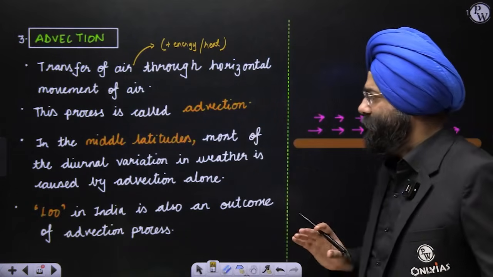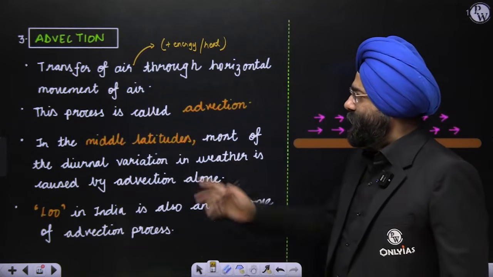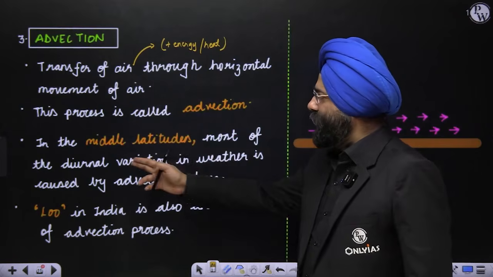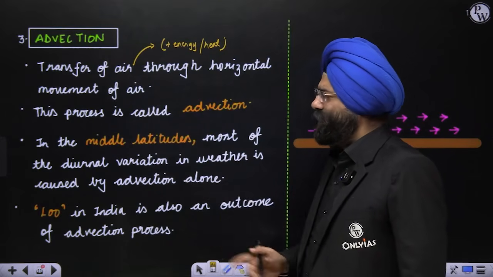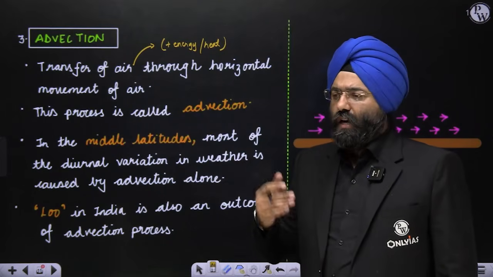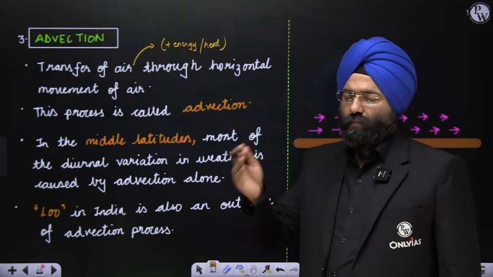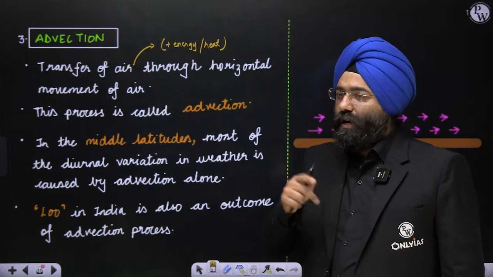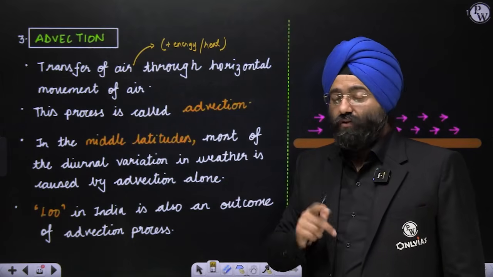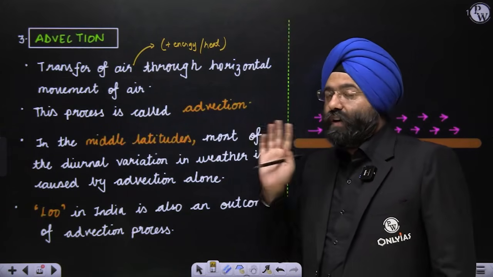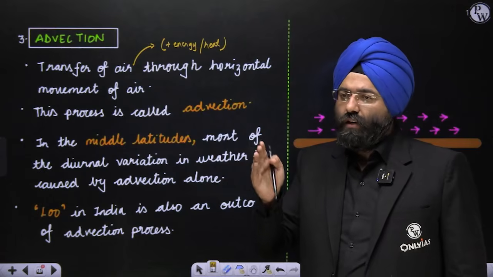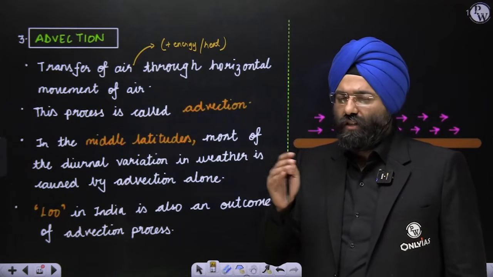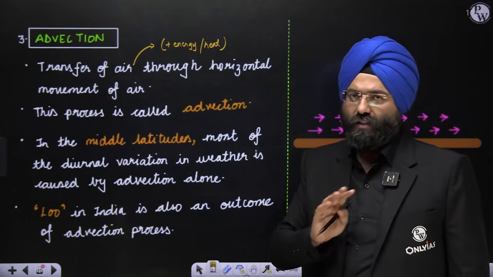Now please remember, there are certain things that are being mentioned here. In the middle latitudes, most of the diurnal variation in weather is caused by advection. There are various regions, particularly in the middle latitude, where whatever diurnal, meaning day and night variation, happens, there is a great impact of the advection, that is the wind movement that is taking place. So that is why they also occupy a very important position with respect to heating or modifying the temperature or the energy changes that take place in the lower atmosphere in particular.